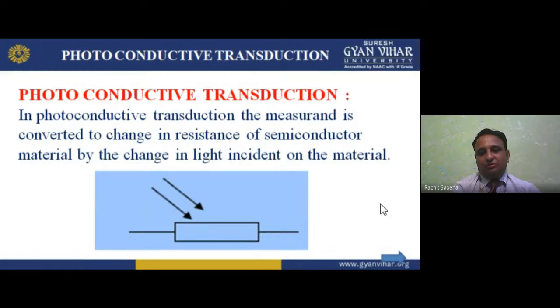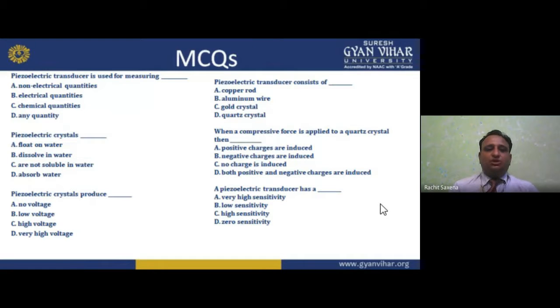So these are four. Now some multiple choice questions related to this. Piezoelectric transducer is used for measuring obviously non-electrical quantities. Piezoelectric crystals are not soluble in water. Piezoelectric crystals produce high voltage. Piezoelectric transducer consists of quartz crystal. When a compressive force is applied to quartz crystal, then positive charges are induced. Current is flowing. Piezoelectric transducer has high sensitivity.